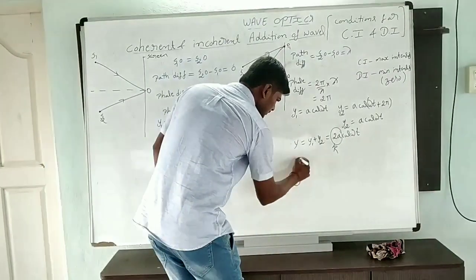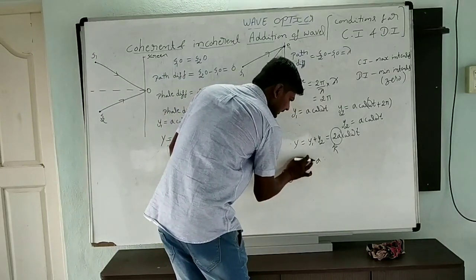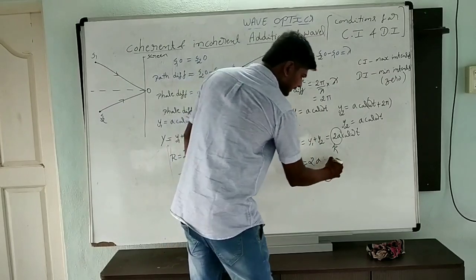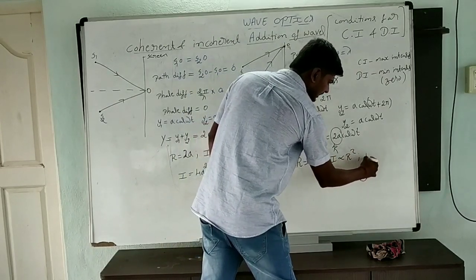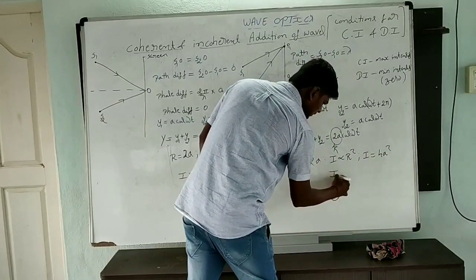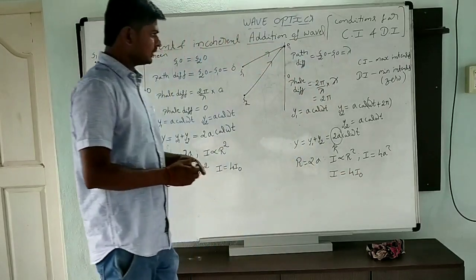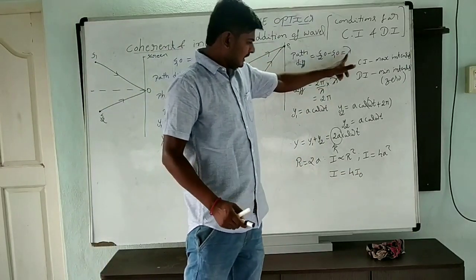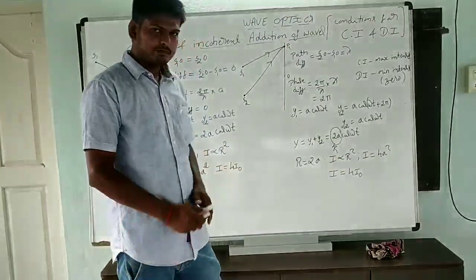So the amplitude R is equal to 2a. Now intensity is proportional to the square of the amplitude, so I is equal to 4a square, which means I is equal to 4 I naught. Again, when the path difference is lambda, we get maximum intensity.